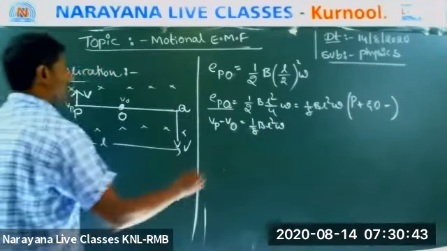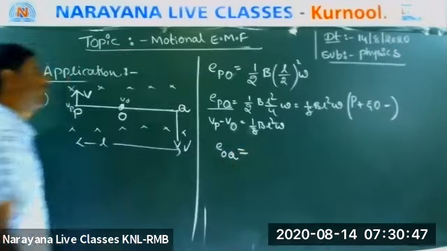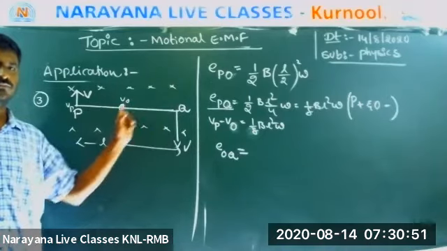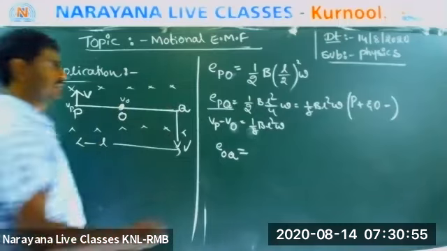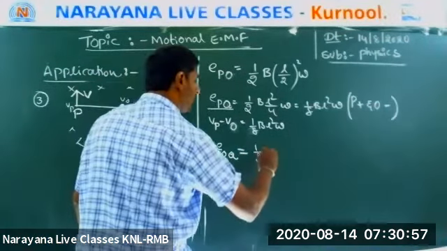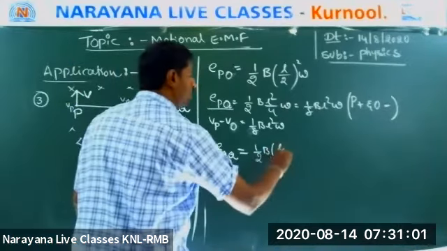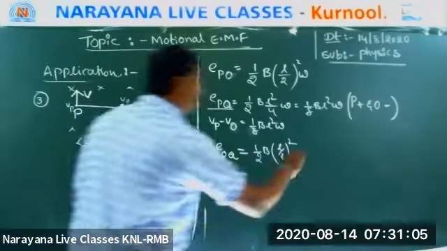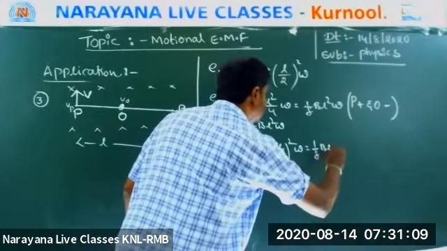Okay. Next, I want EOQ. Anyone? EOQ. What is the answer? Half B. Come on. L by 2. L by 2 whole square omega. So what is the answer? 1 by 8 B L square omega.